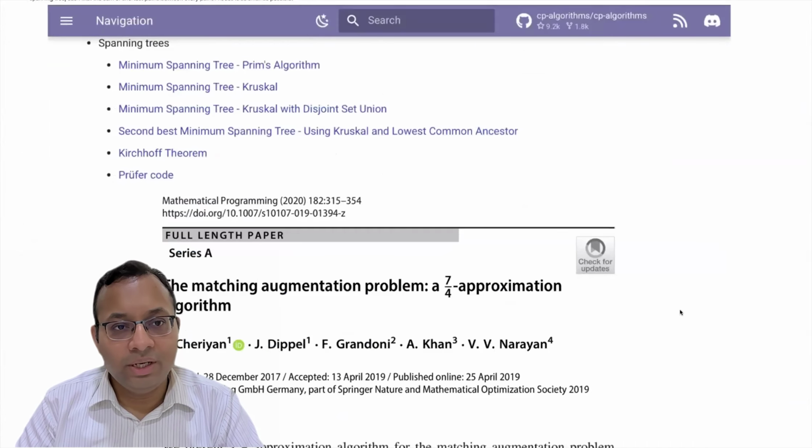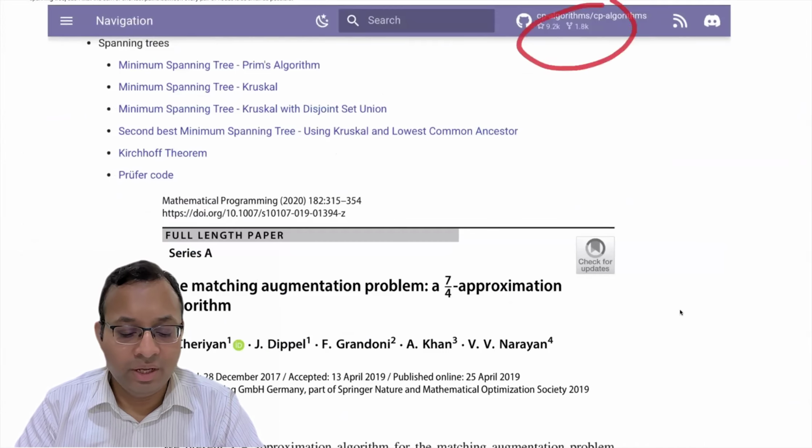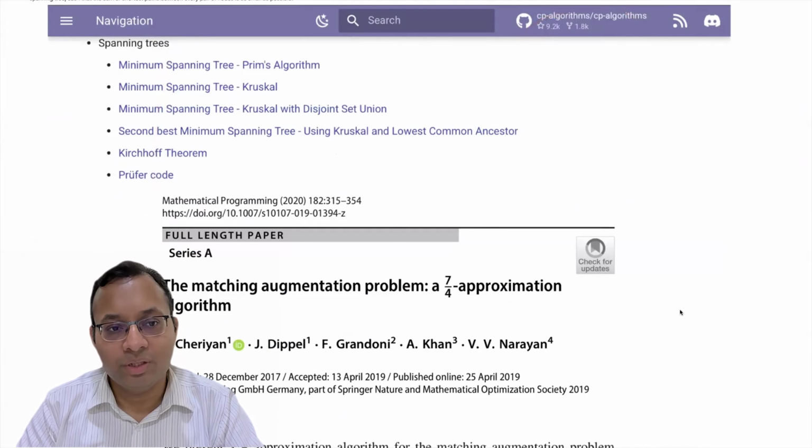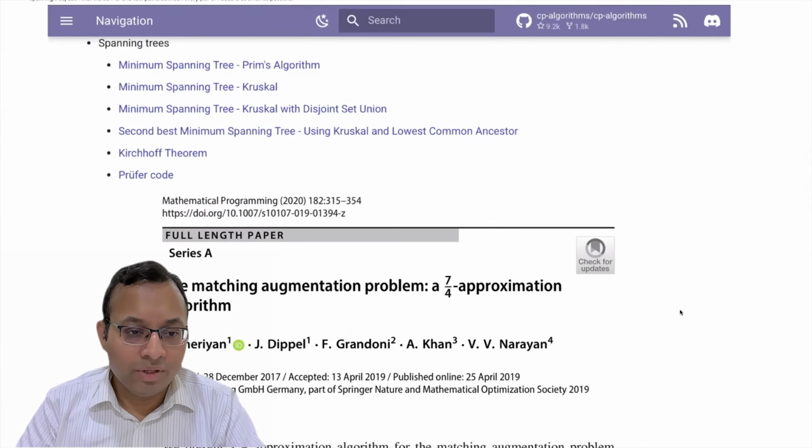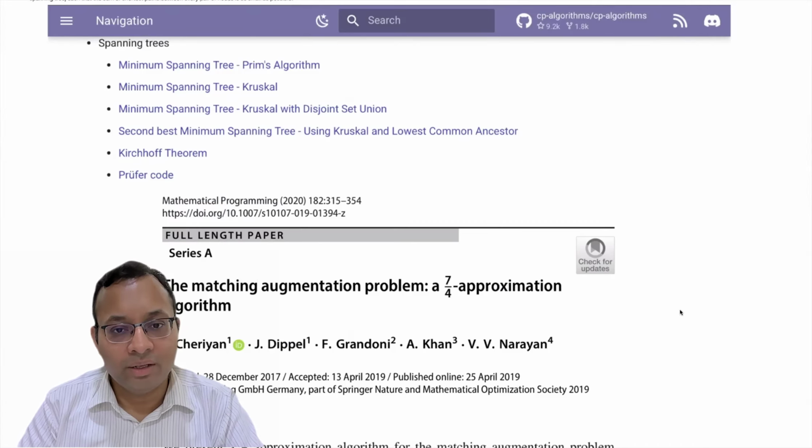I will not mention the details about the problems in competitive programming, but if you go to the CP-Algorithms page, you will open this and find many, many application problems, interesting programming questions. Please go over them. I'll probably also post some homework questions or practice problems. There are several interesting practice problems in spanning trees, and the only way to learn algorithms is by solving problems, by writing pseudocode or even implementation.